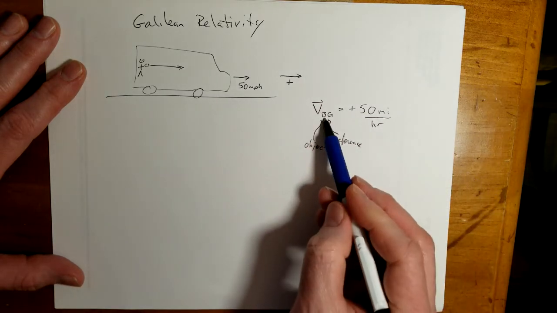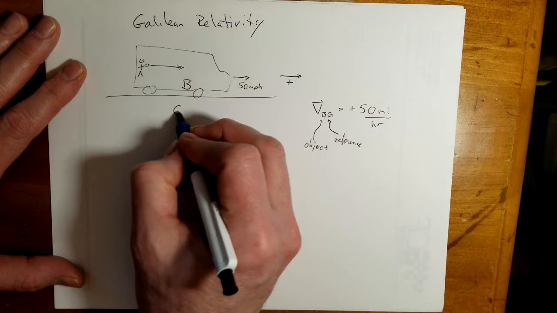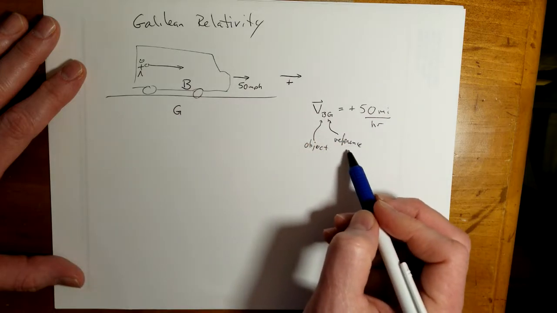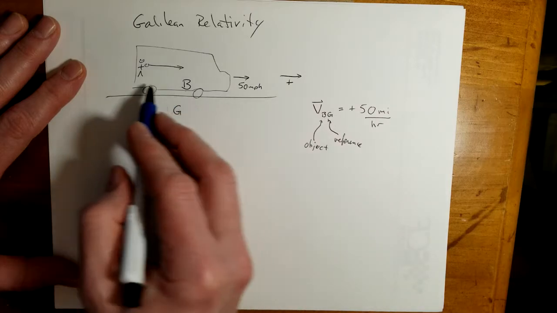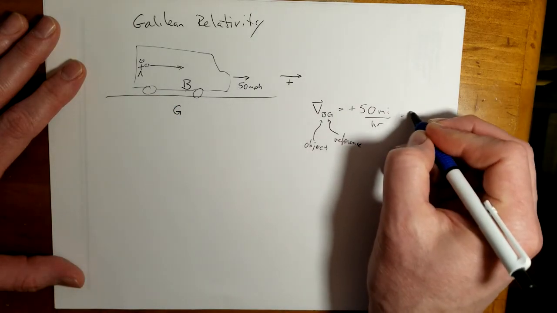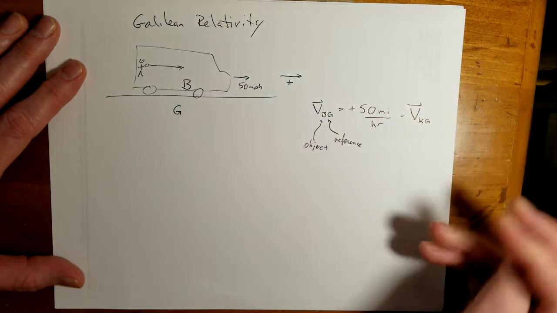So the velocity of the bus, I'll put a little b here for the bus, with respect to the ground. Now this kid here is traveling the same speed as the bus, so this is also equal to the velocity of the kid with respect to the ground.